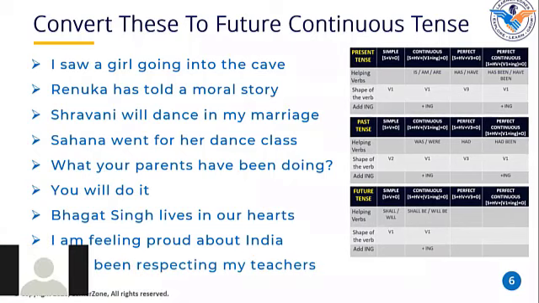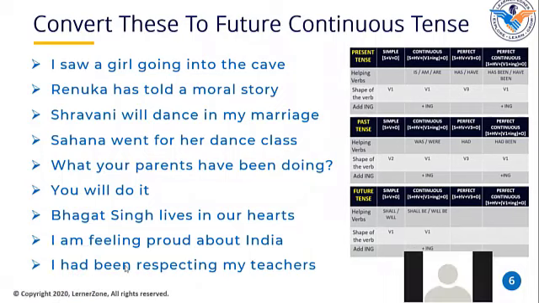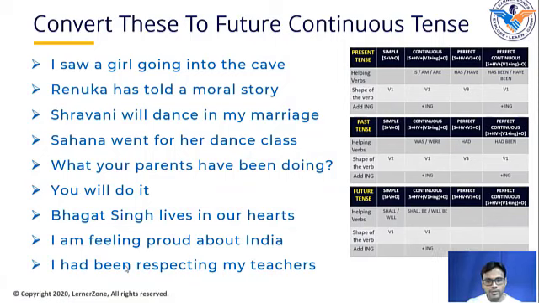Yes, sir. Who wants to go next? Anybody? I want you guys to volunteer. Whoever wants to go for this. Okay, Ketan, go ahead. Sir, I had been respecting my teachers. Okay, in which tense is this sentence written? Past perfect continuous tense. Why past perfect continuous tense? Because the helping verb is had been. Very good. And what else is telling you that this sentence is in past perfect continuous? The ing.